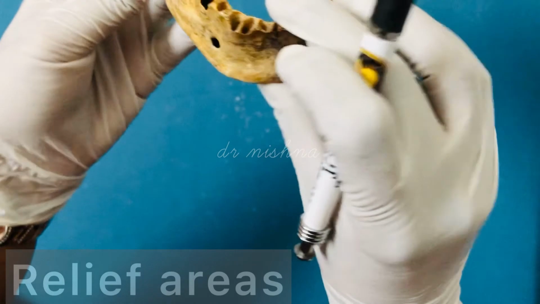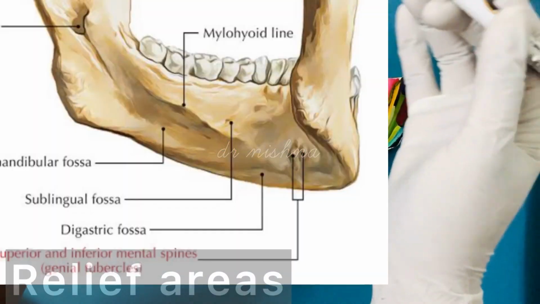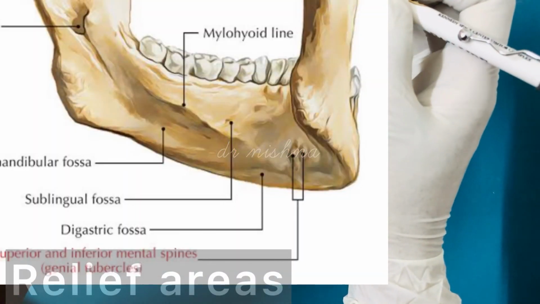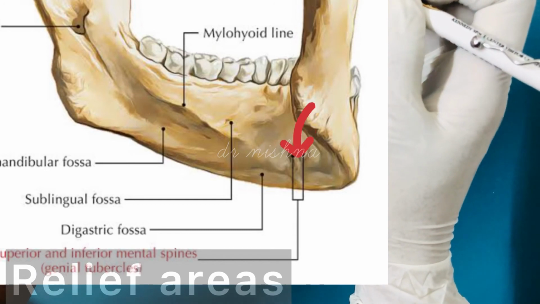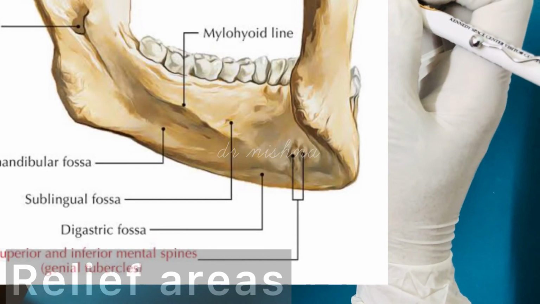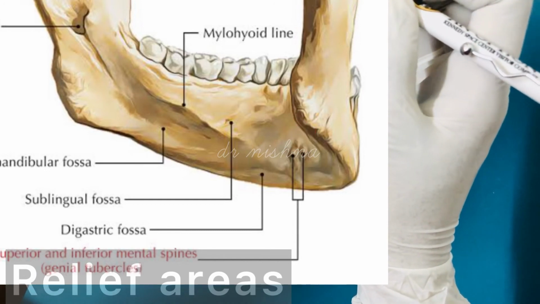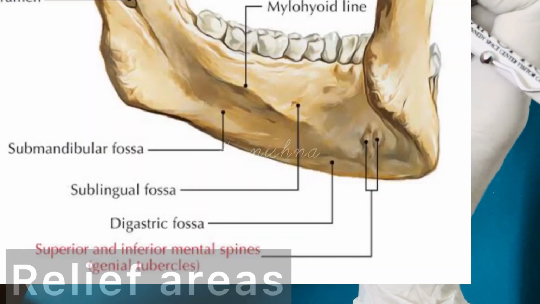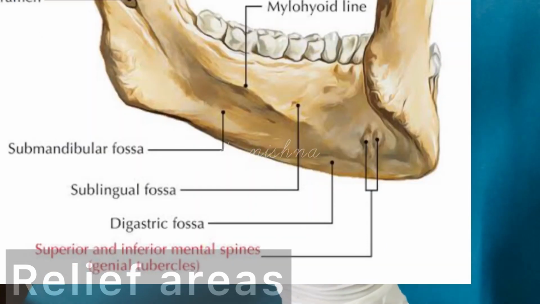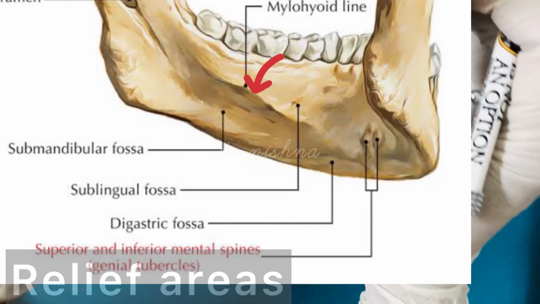And the other relieving areas in the mandible, I hope you remember, are the genial tubercles. You have superior genial tubercles and inferior genial tubercles. Again, this is a prominent region, so this will require relief. And of course, your mylohyoid ridge is very sharp and prominent. In certain people, it will be too prominent.